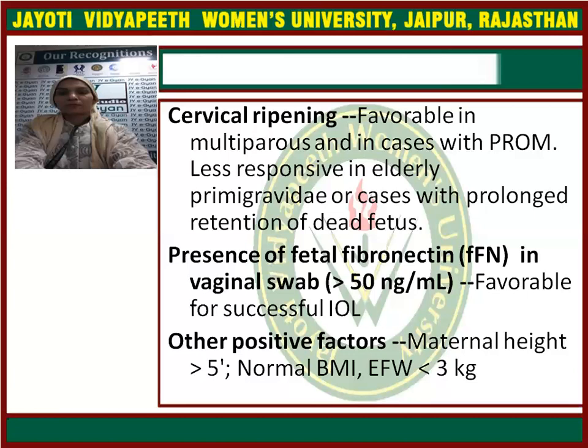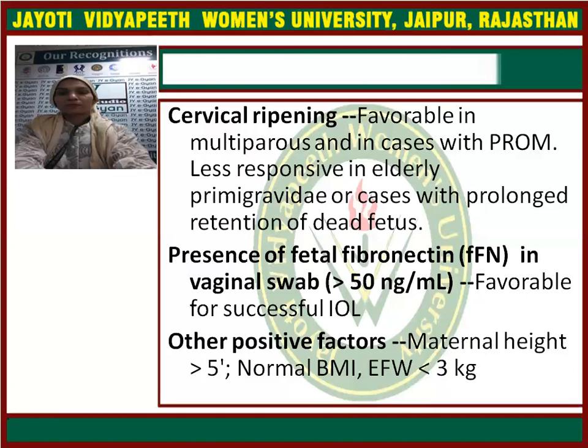So, if fetal fibronectin is present in more quantity, it indicates that the condition is favorable for IOL. Then other positive factors: maternal height. If it is more than 5 feet, then it is better to induce the labor. If the height is less than that, around 4.5 feet, then there are chances of cephalopelvic disproportion and contracted pelvis, the size of the pelvis will be short, and there might be induction failures.